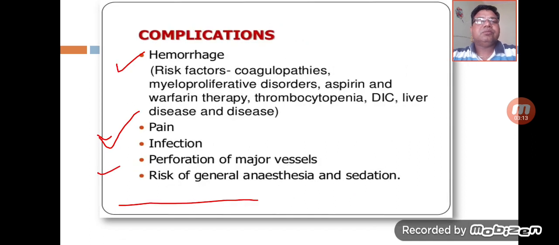If we go through the complications of bone marrow aspiration, there is a chance of hemorrhage, and multiple risk factors such as coagulopathies, myeloproliferative disorders, extensive use of aspirin as well as warfarin, thrombocytopenia, DIC, and liver diseases can lead to hemorrhage. The second one is pain and infection, and there are chances of perforation of major vessels, and the risk of general anesthesia and sedation is also there. So these are a few complications.